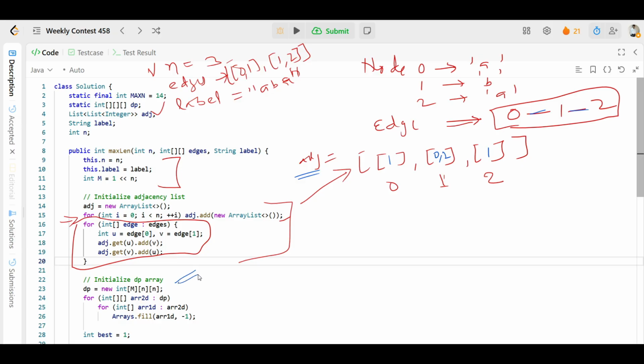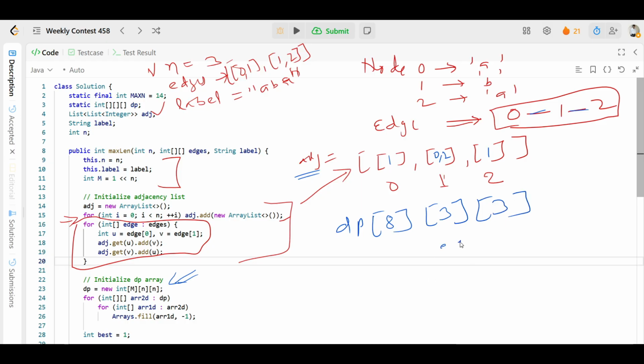After that we will use a memoization table. We are going to initialize the memoization table, so we'll write dp equal to new int, and we want to create a 3D array. Let's suppose I want to put 8, 3 and 3.